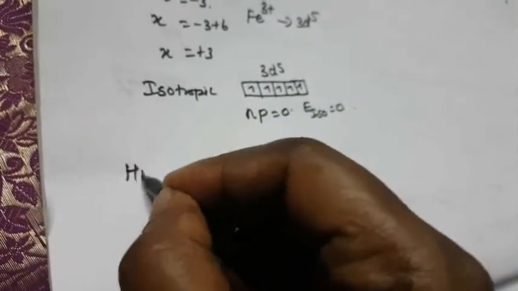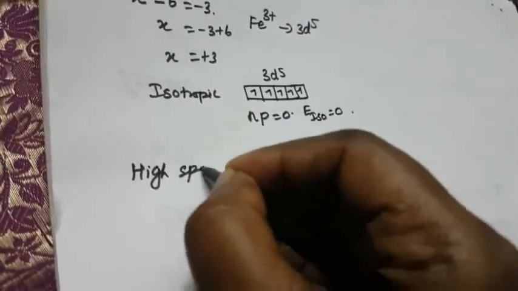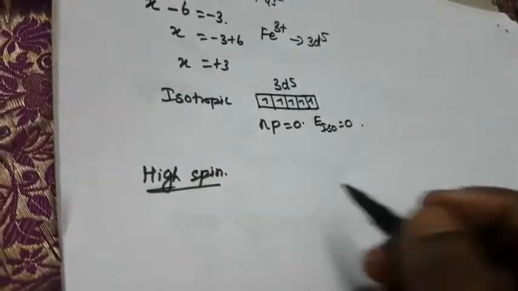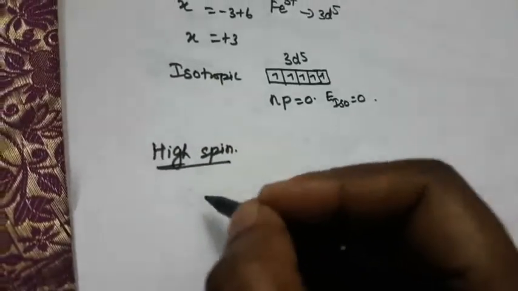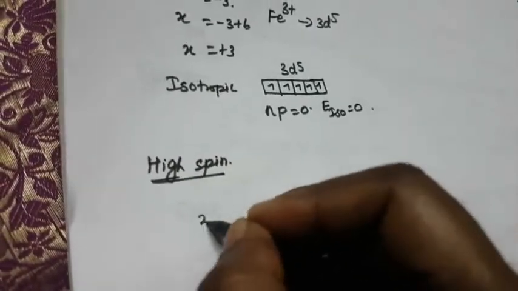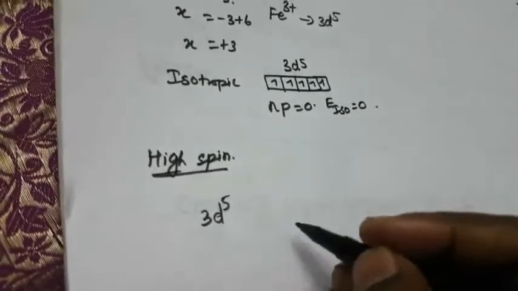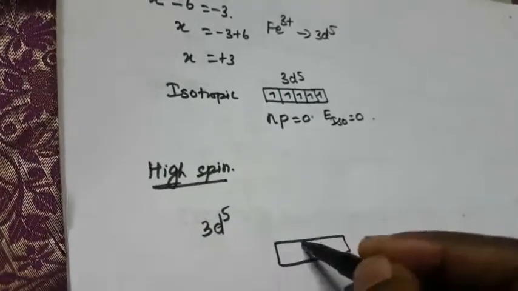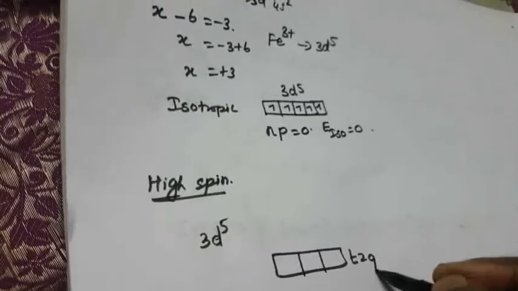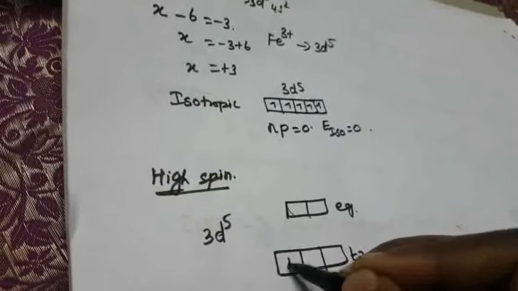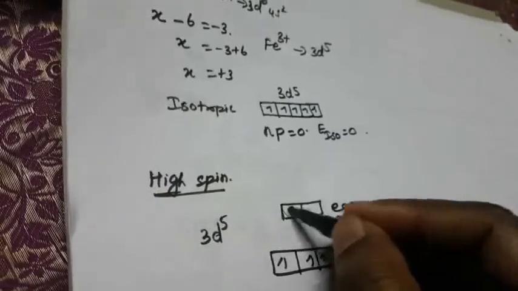Next is the high spin complex. How to write the high spin? High spin for 3d5 means T2G and EG, with 5 electrons: 1, 2, 3, 4, 5.